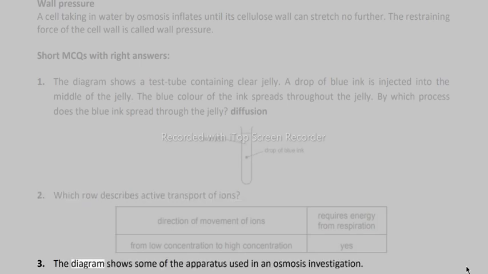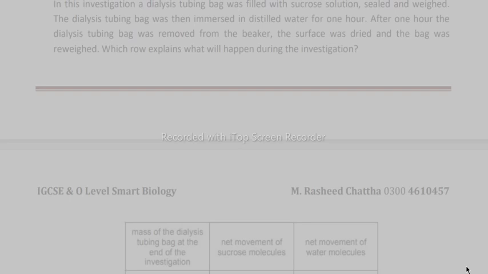3. The diagram shows some of the apparatus used in an osmosis investigation. In this investigation, a dialysis tubing bag was filled with sucrose solution, sealed and weighed. The dialysis tubing bag was then immersed in distilled water for 1 hour. After 1 hour, the dialysis tubing bag was removed from the beaker, the surface was dried and the bag was re-weighed. Which row explains what will happen during the investigation?